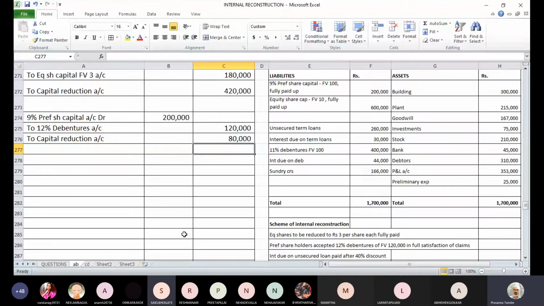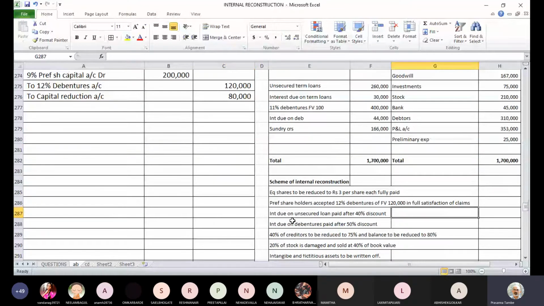Next adjustment? Yes, sir. Okay. Now, the next adjustment says interest due on unsecured loan is paid after 40% discount. You have interest on unsecured term loans here which is payable, and the amount is 30,000 rupees. It says it is paid after 40% discount. So on 30,000 rupees, you received 40%, or 12,000 rupees, as discount, and the remaining amount has been paid. Accordingly, we'll pass the entry.